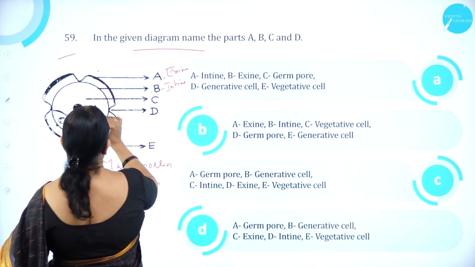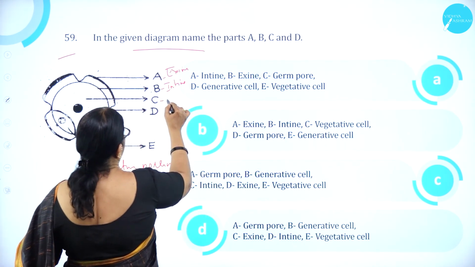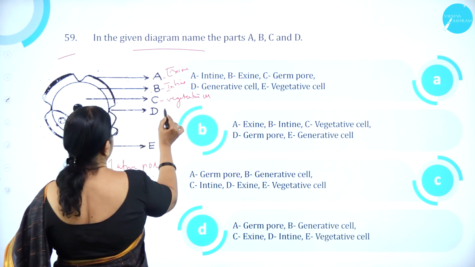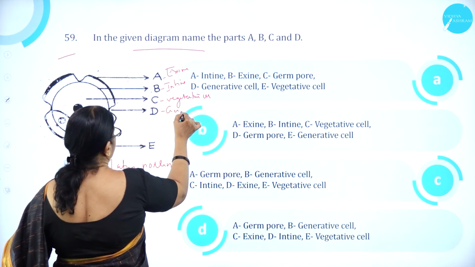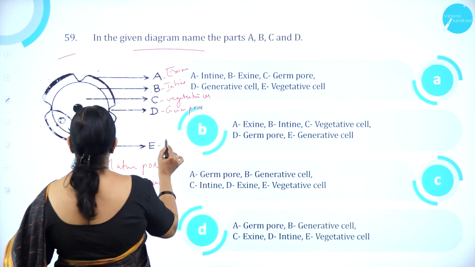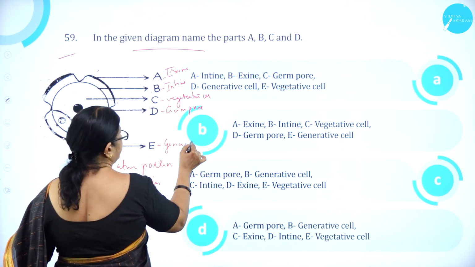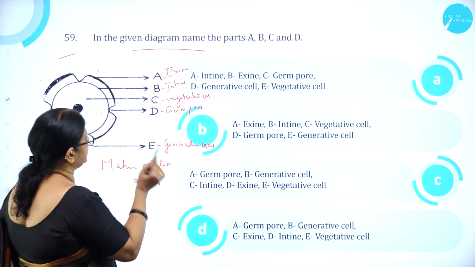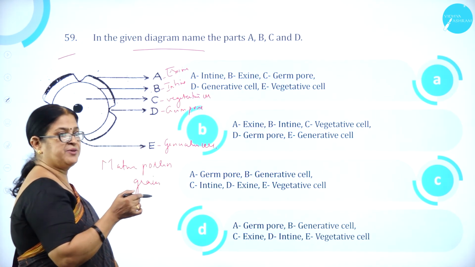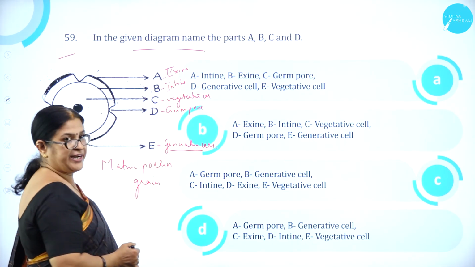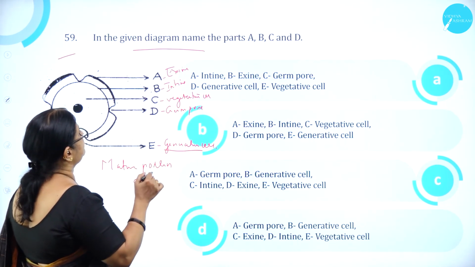C is vegetative cell. Here you can see this is the germ pore, and this is the generative cell. So A is exine, B is intine, C is vegetative cell, D is germ pore, and E is generative cell.